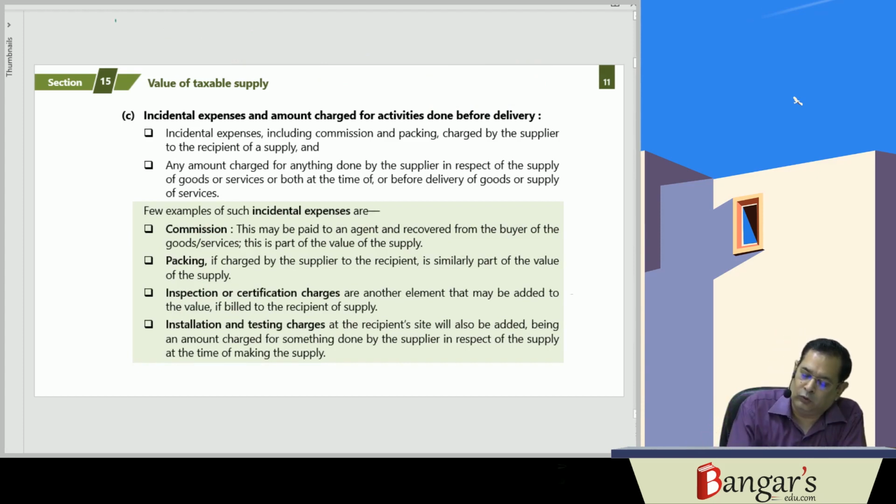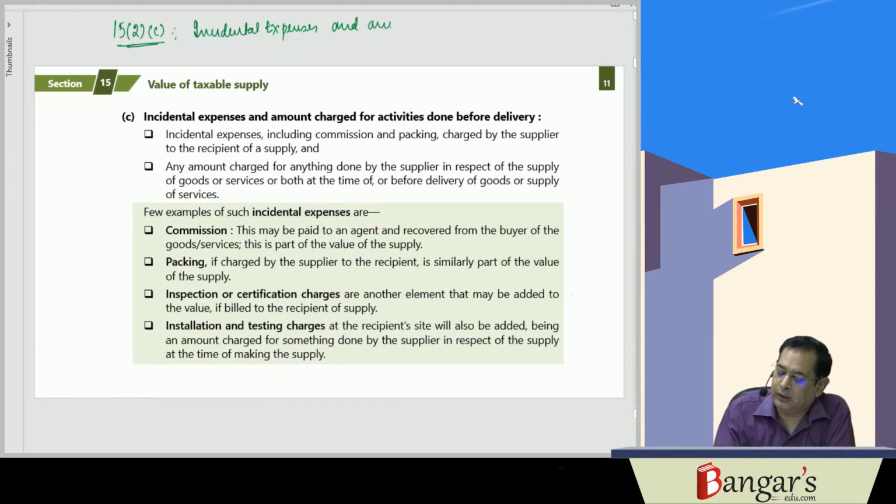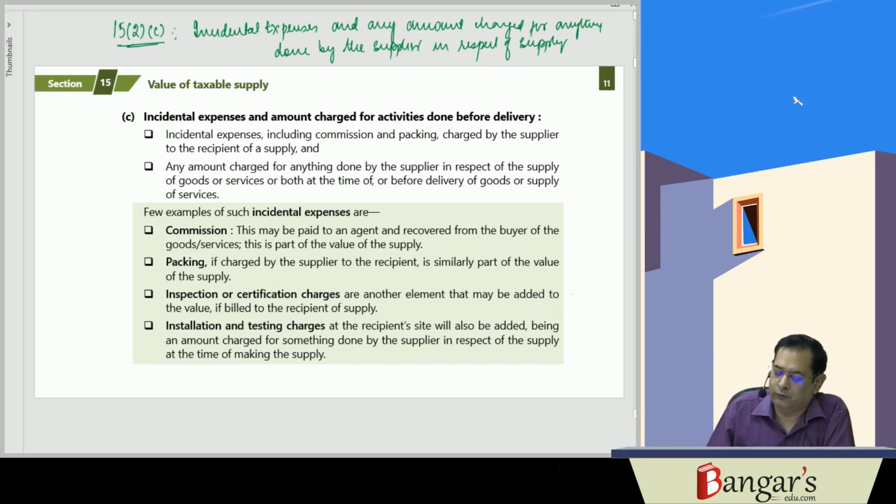Then 15(2)(c), whatever incidental expenses, the incidental expenses and any amount charged for anything done by the supplier in respect of supply before or at the time of delivery of goods or services.